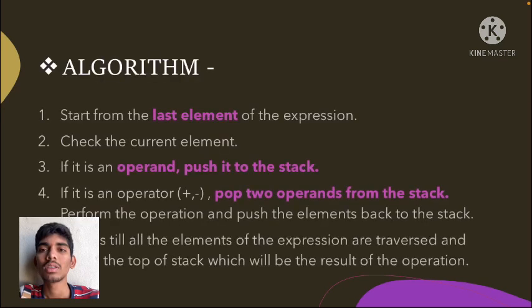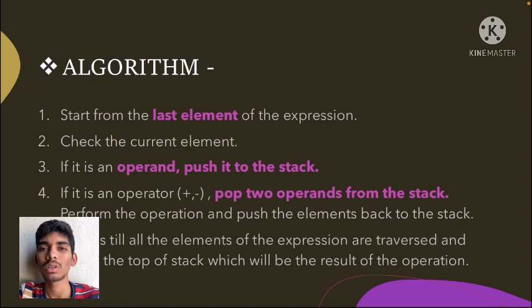Algorithm. First, start from the last element of the expression. Then check the current element. If it is an operand, push it to the stack.